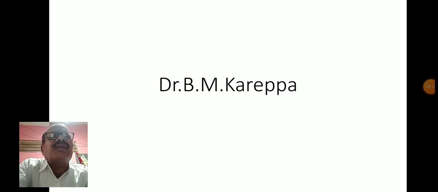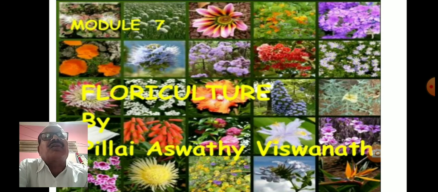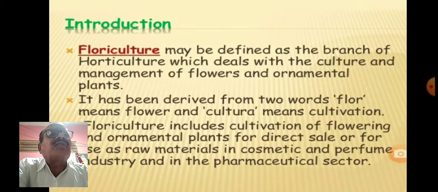We are going to study the second aspect after the propagation of the flowering plants by using the different parts of the plants, that is the different vegetative parts. And then after, we are going to study in detail, one after the other, different types of the flowers which are used in floriculture, that is the cut flowers. First we are going to study about the cut flowers.